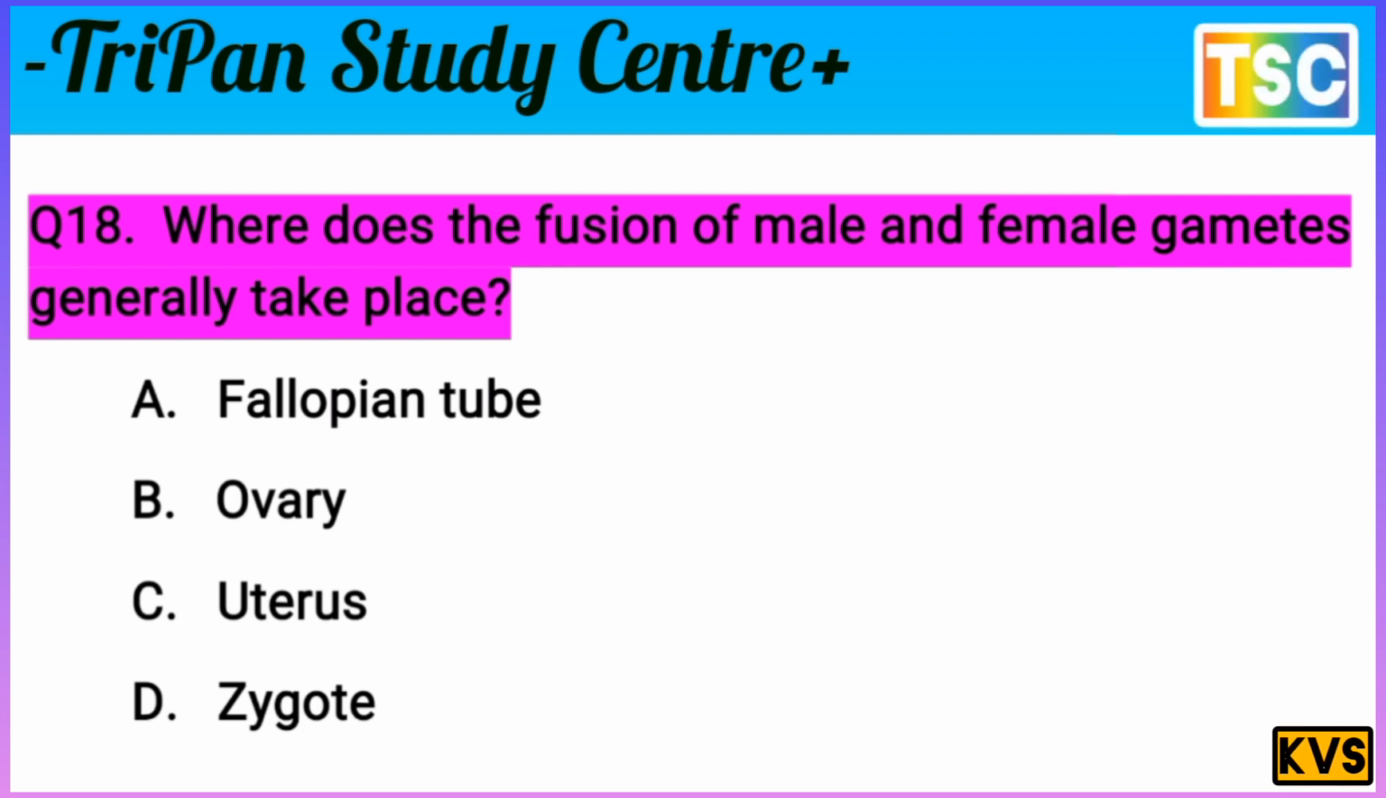Let's check the correct answer of this question. The question is clear: where does the fusion of male and female gametes generally take place? D option is wrong. Zygote is not a place where male and female gametes fuse. It means D option is wrong. C, uterus, is also a wrong option. B, ovary, is not a good answer. It means A, fallopian tube. Fusion generally takes place in the fallopian tube. It means A option is correct here.